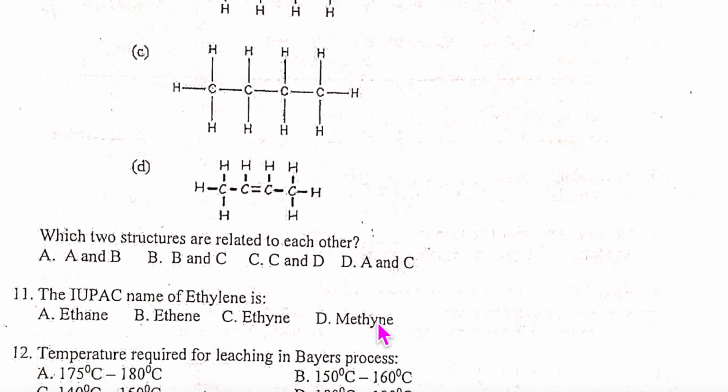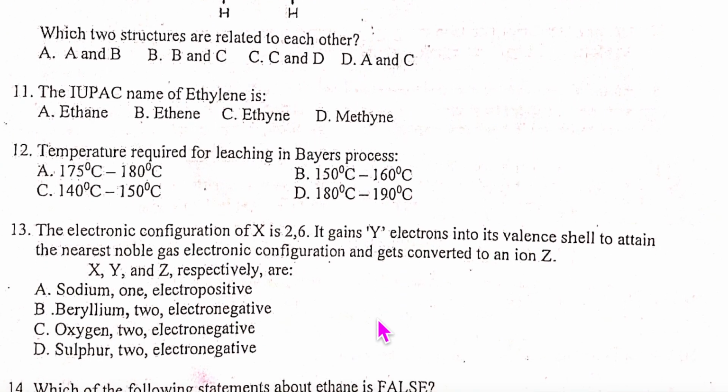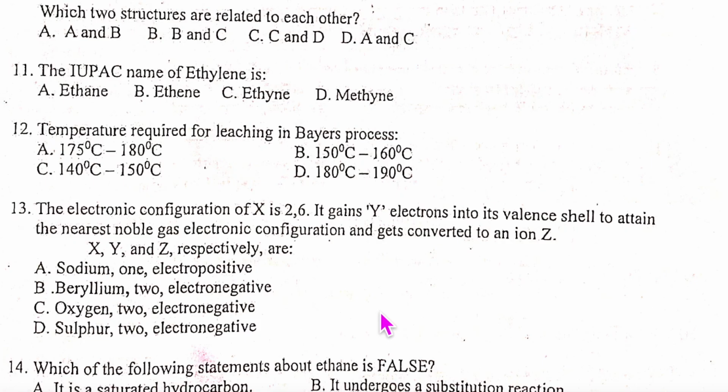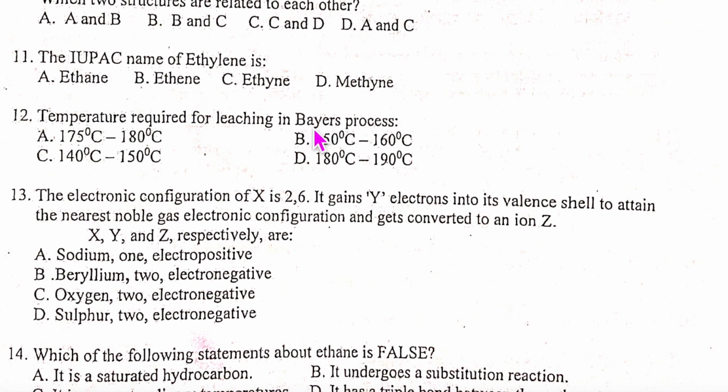D option. IUPAC name for ethylene. Ethylene is double bond. Double bond means ethene. So it is B. Temperature for leaching in Bayer's process. 140, is it 140 to 150?